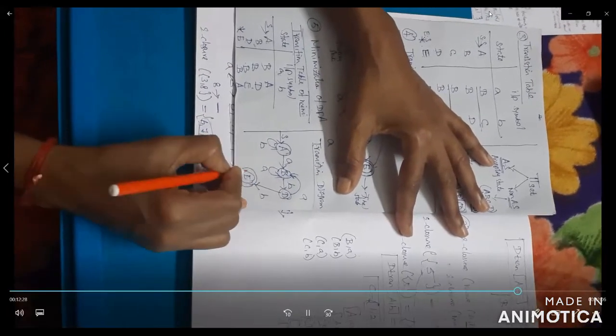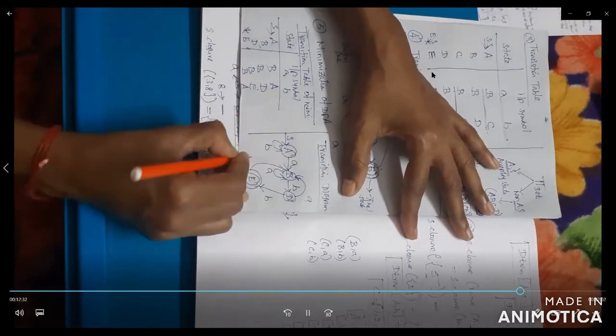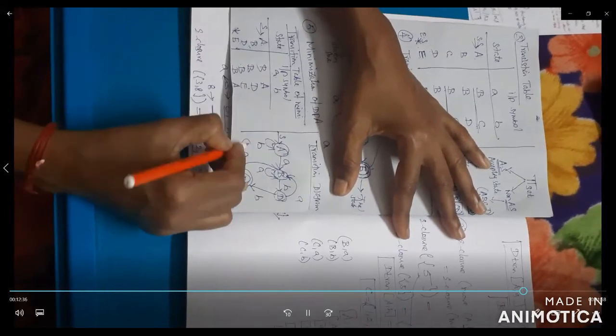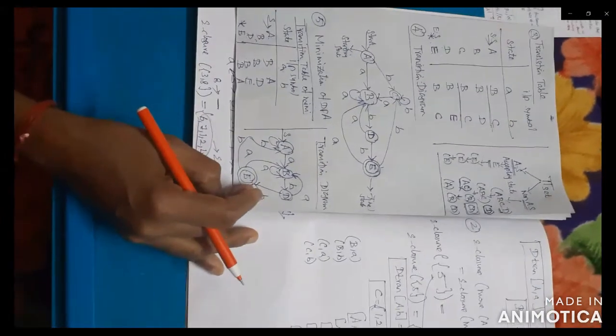Then E to... This is for the transition diagram.